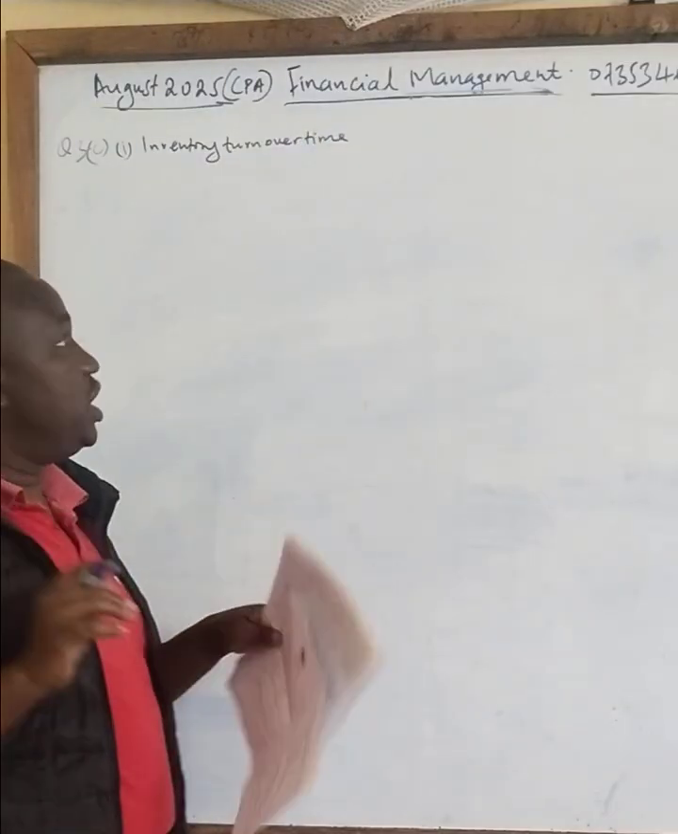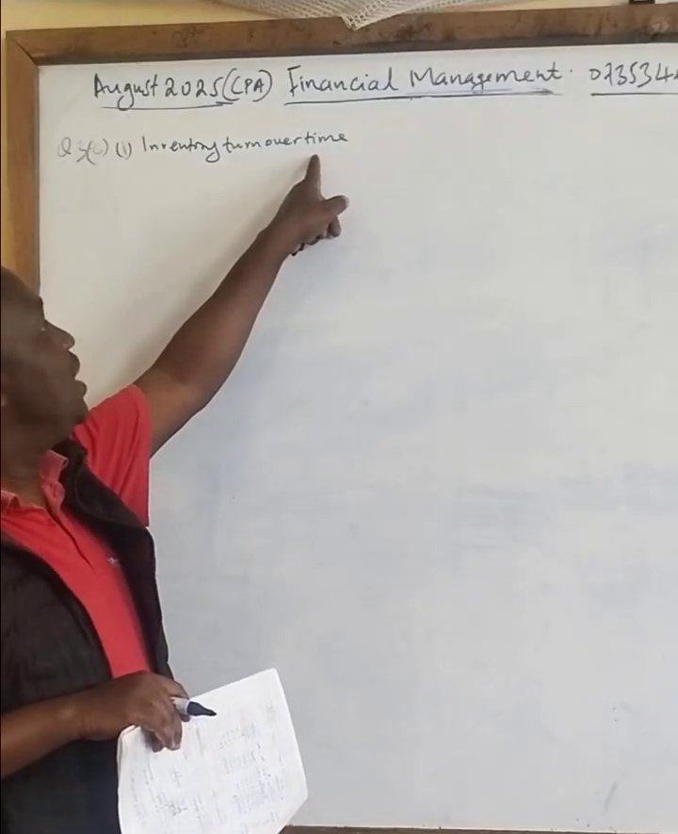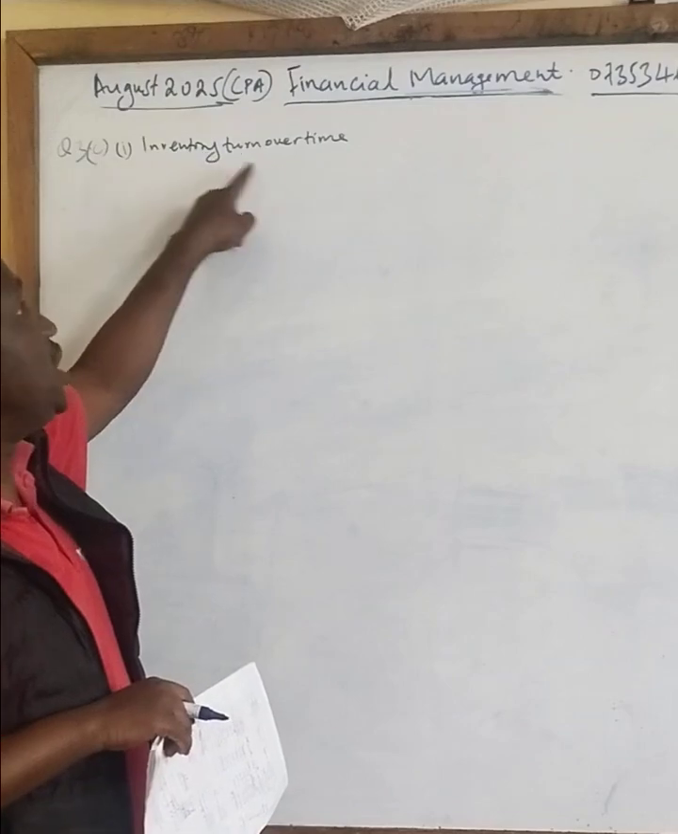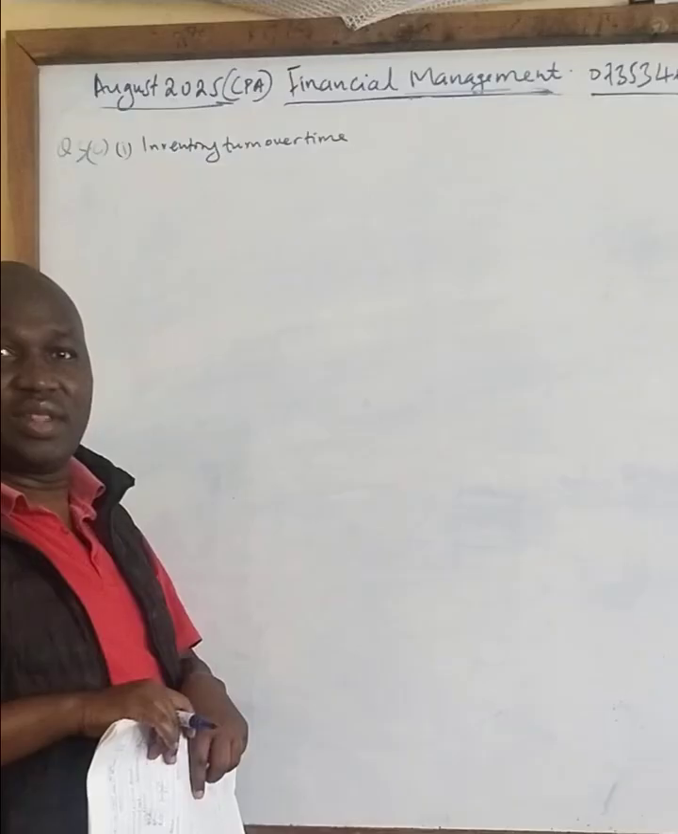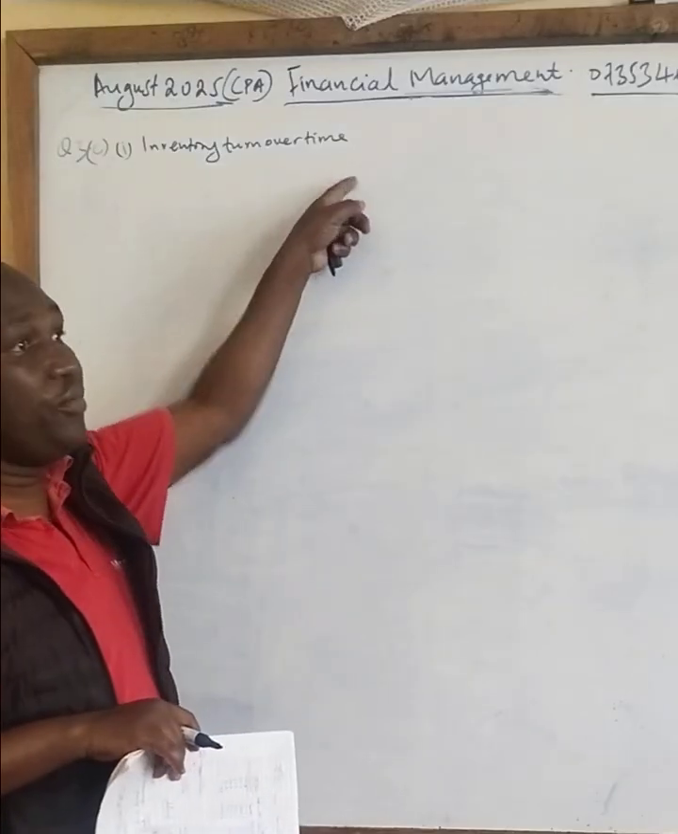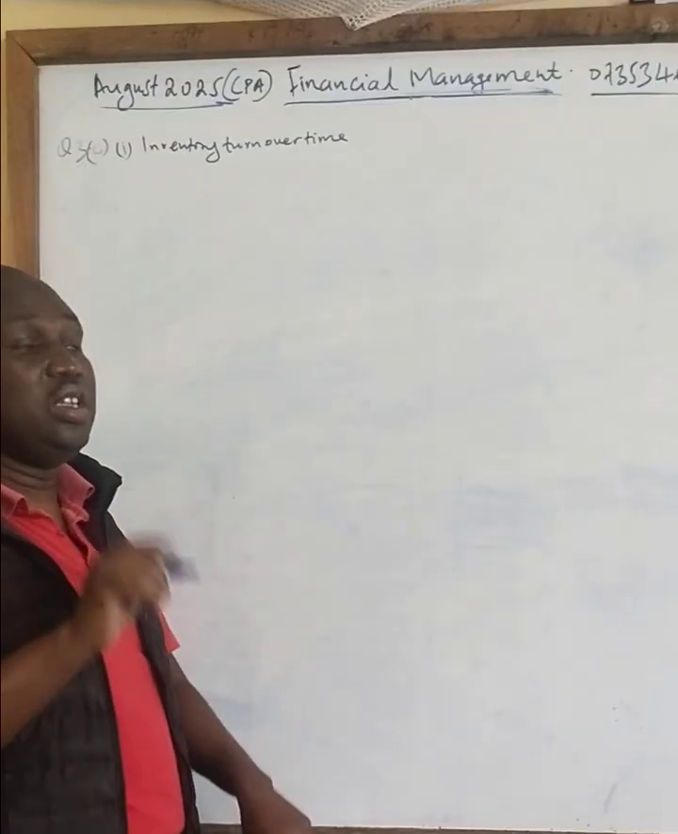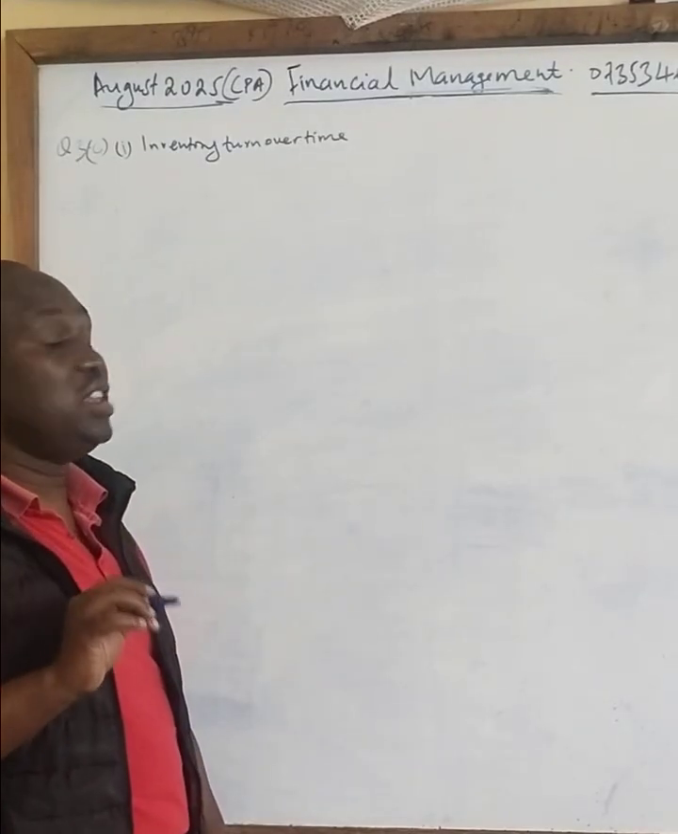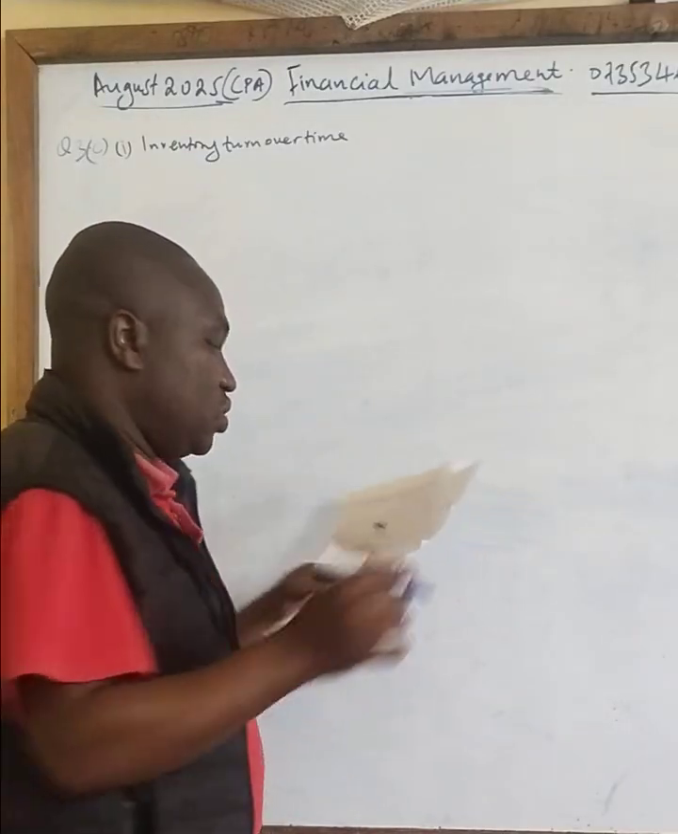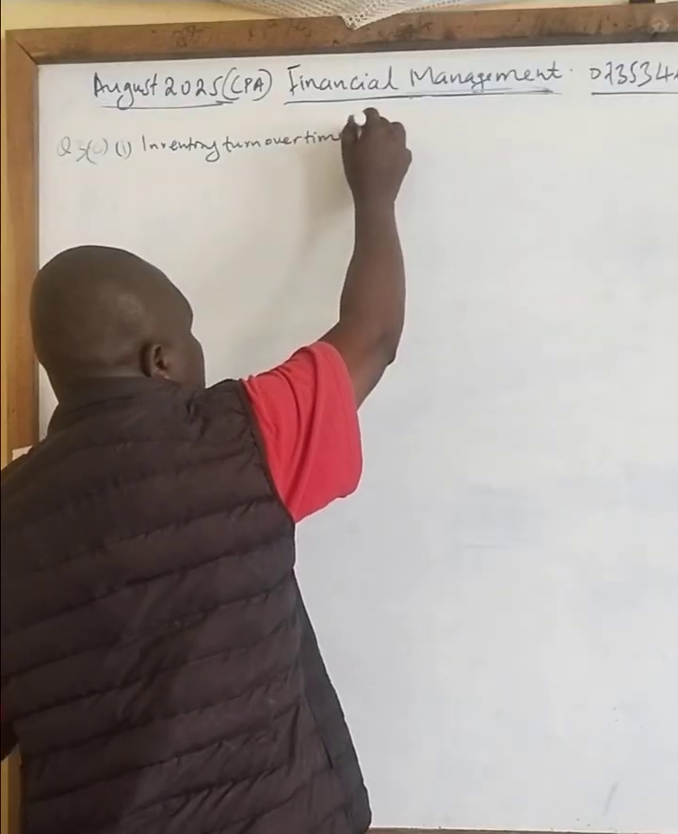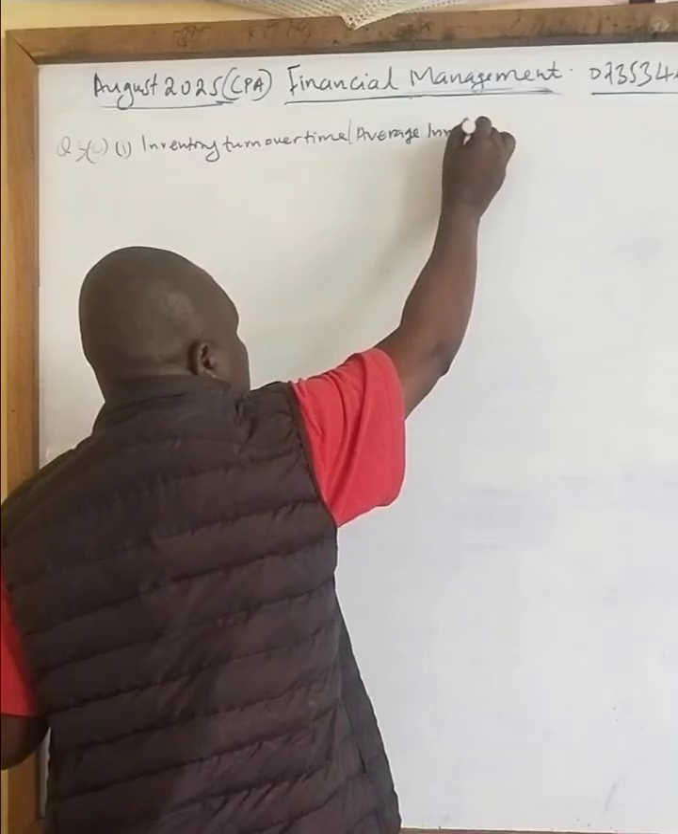Class, I suspect students made a mistake here. They calculated inventory turnover ratio instead of turnover time. This is where the mistake came from. I suspect students did not get this question correctly. So they calculated inventory turnover ratio instead of what? Inventory turnover time, which means this examiner was tricking you to say this is called average inventory period.